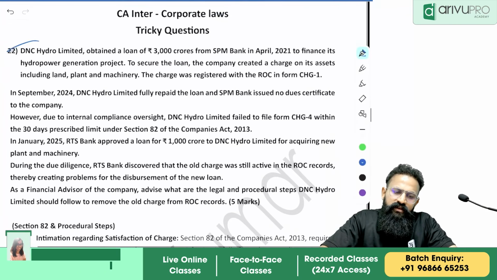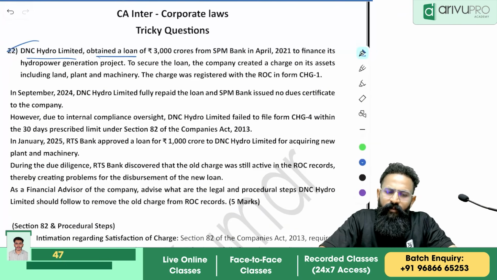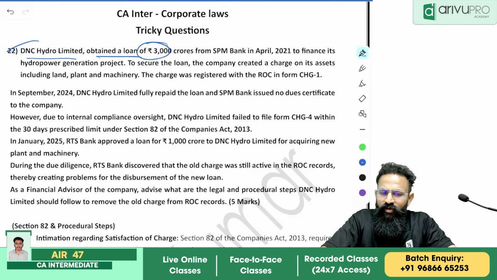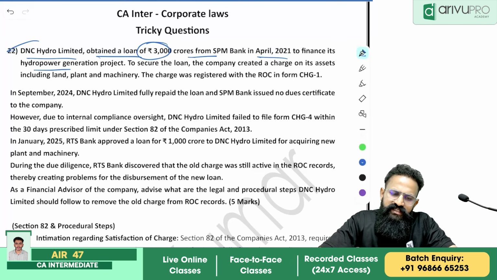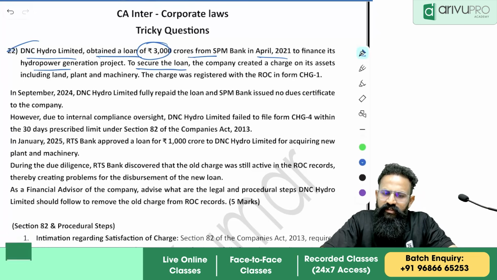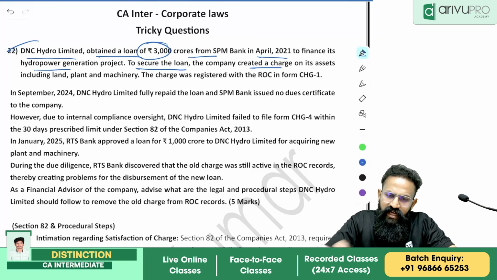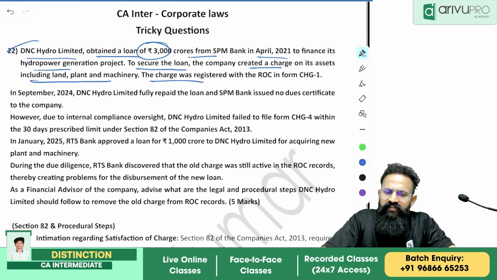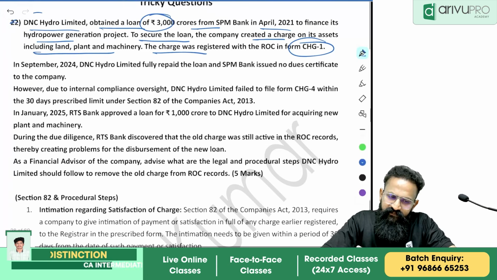DNC Hydro Limited obtained a loan of 3,000 crore from SPM Bank in 2021 to finance its project. To secure the loan, the company created a charge on its assets, including land and plant. The charge was registered with ROC in form CHG1.